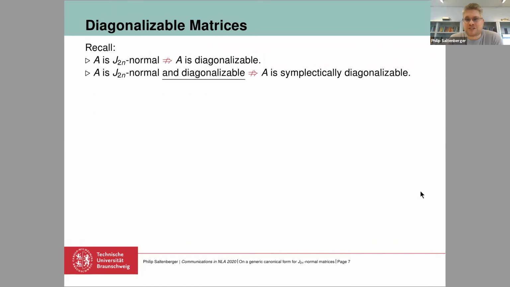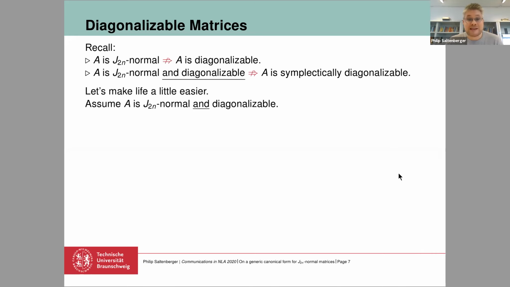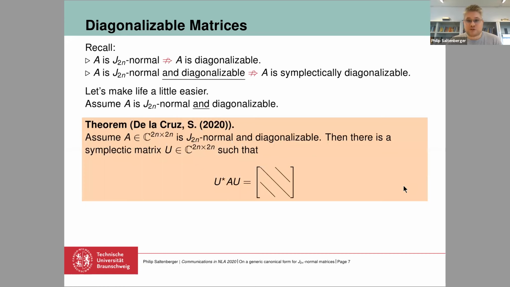So first, recall that a J-normal matrix need not be diagonalizable, and even if it is diagonalizable, it need not be diagonalizable in a symplectic way. So the first thing that we did is to make life a little bit easier and assume that we have a matrix A that is J-normal and diagonalizable. So we have a full set of eigenvectors that is a basis for our complex vector space. And in this situation, we were able to prove the following first little theorem.